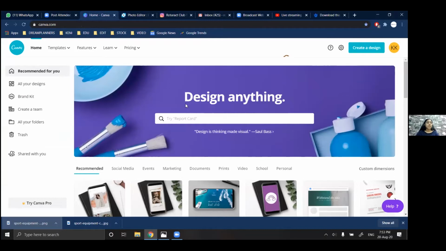Canva, as many of you might know, is a graphic designing platform that allows users to create social media graphics, presentations, posters, business cards, whatever you can think of. Everything can be made on Canva, and it is free and easy to use. You just have to type canva.com on Google, and then you have to log in either with your email, Facebook, Apple account, or you can even set up a different email ID for it.